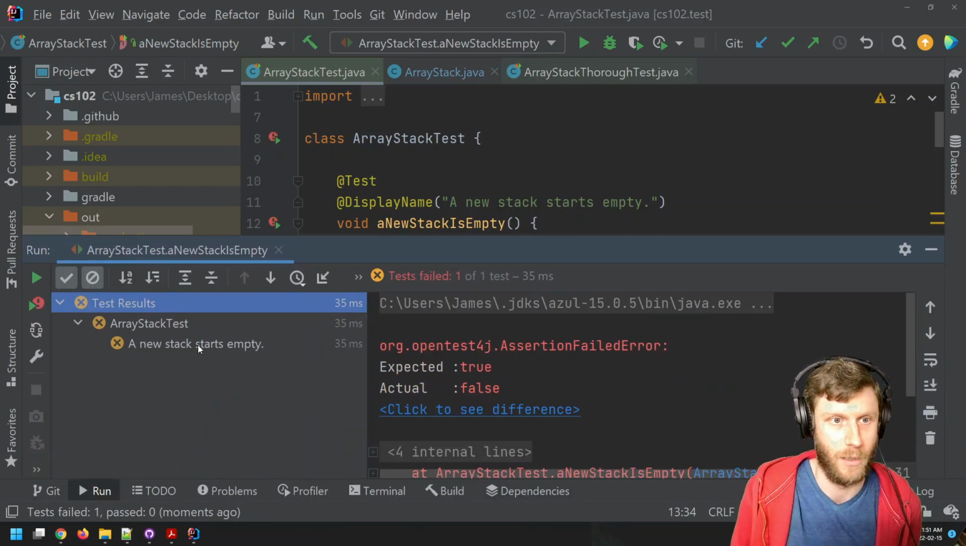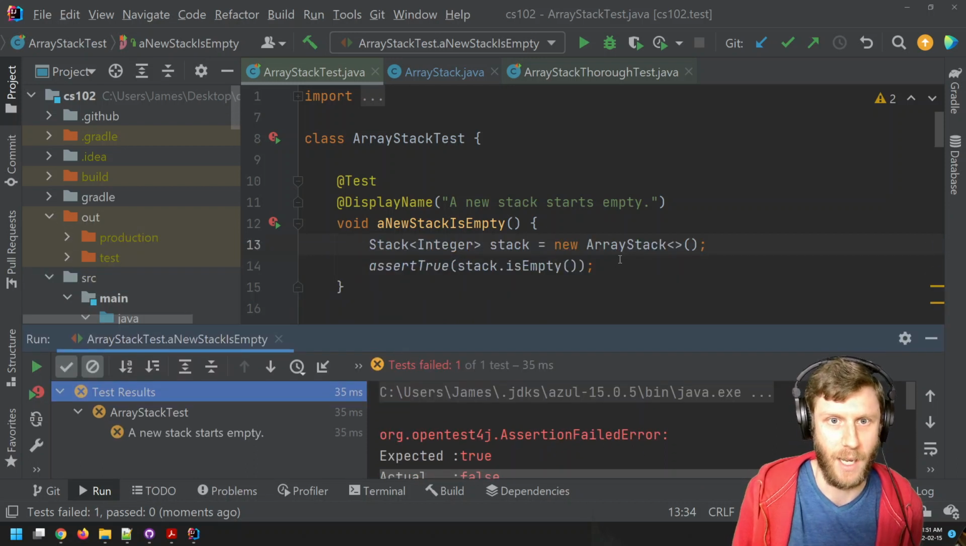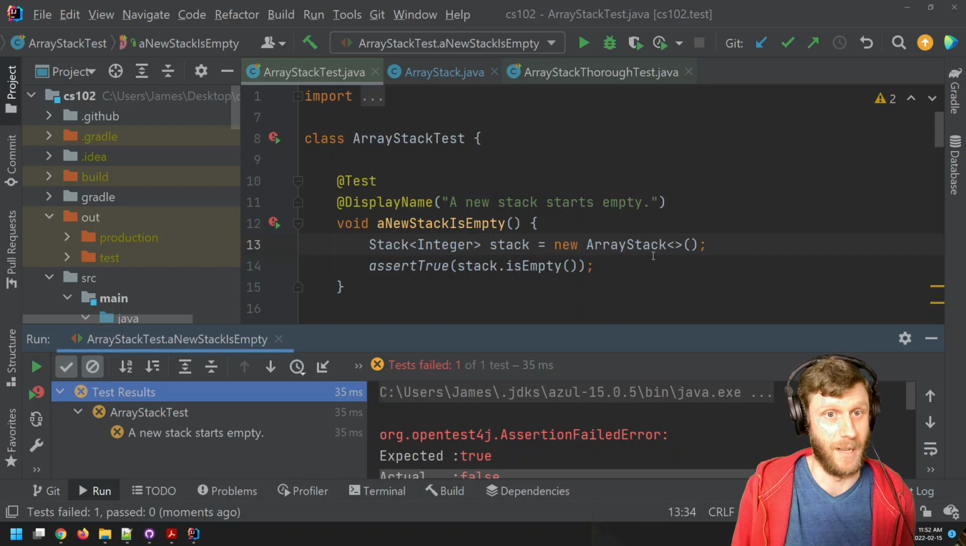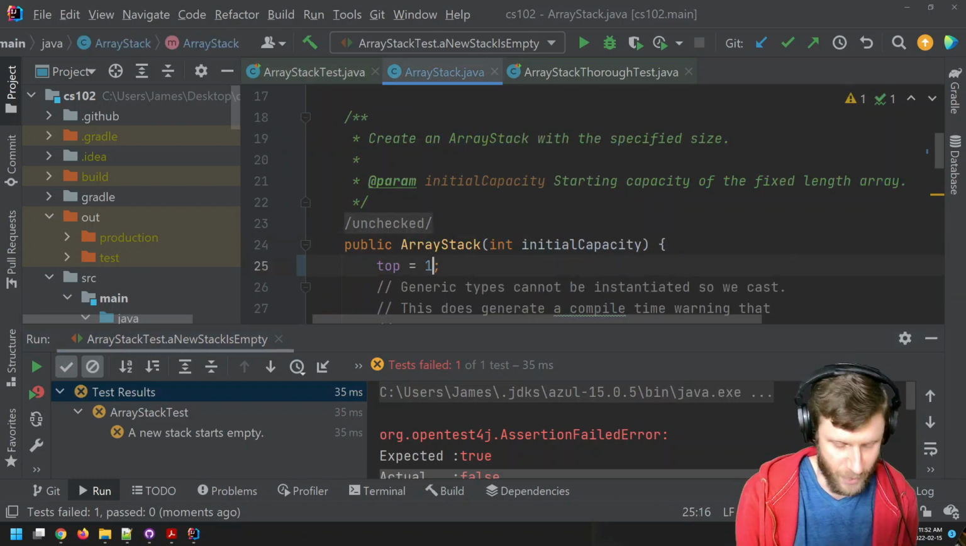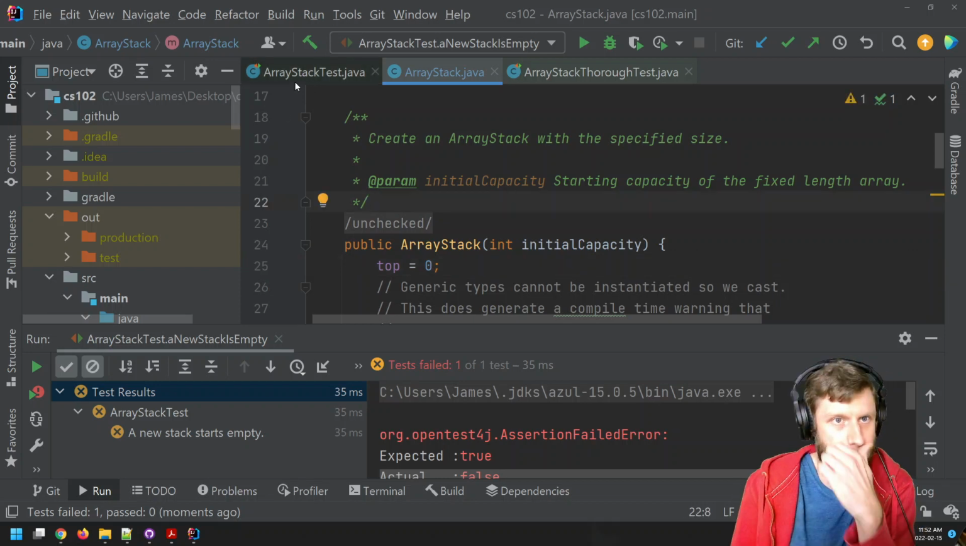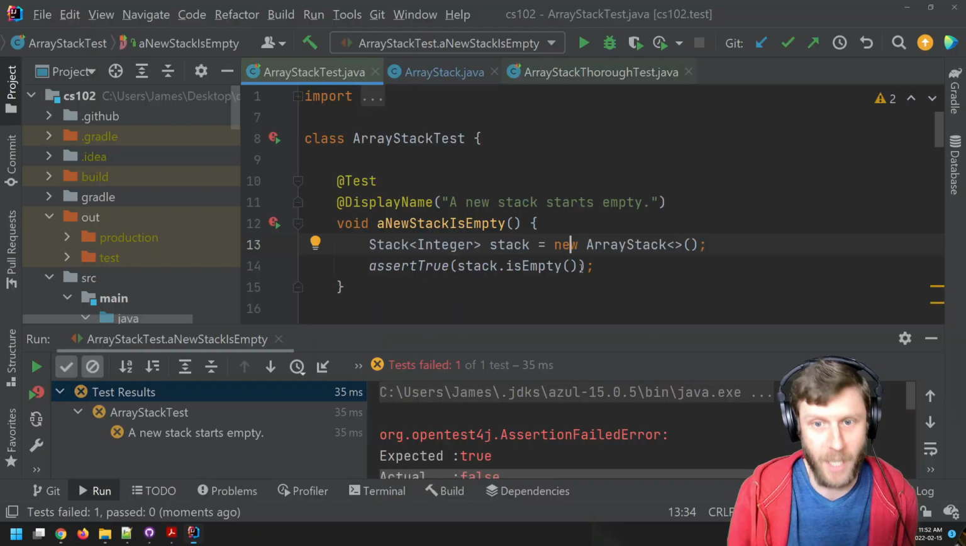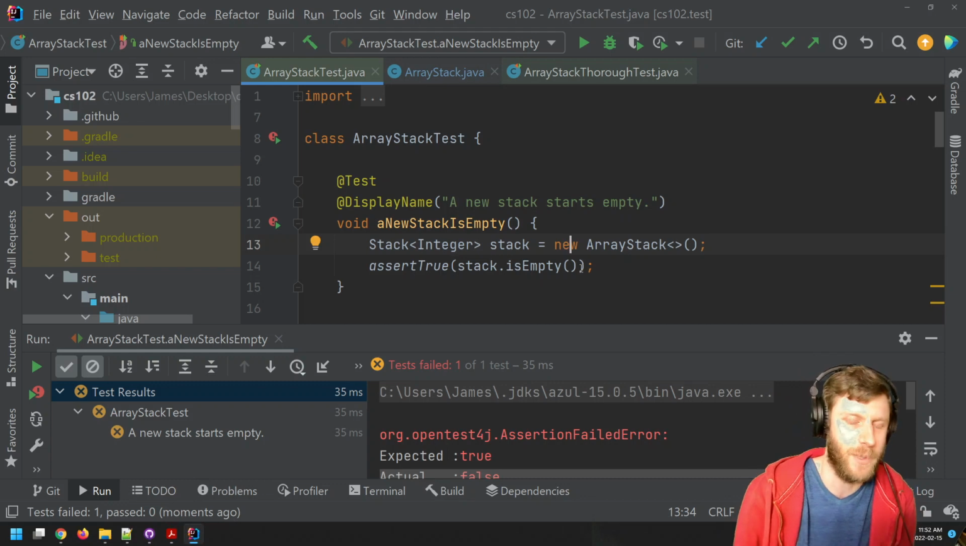Uh-oh. A new stack starts empty. I assumed it did, but it's not. So now I know, uh-oh, I've got a problem here. Well, obviously this one's easy to fix because I just did it. But the tests help you find the bugs.